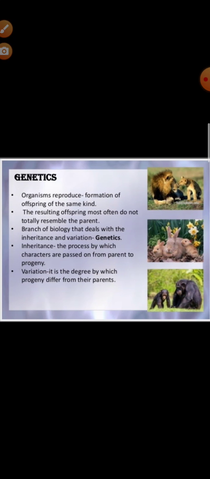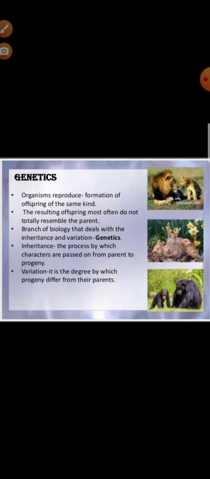In our last class we completed chapter 4, reproductive health. Today we will start a new chapter, chapter 5, principles of inheritance and variation. Before starting the chapter, you have to know what we mean by genetics, variation and inheritance.